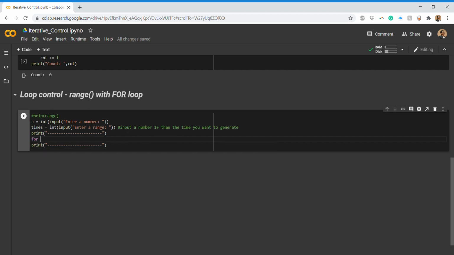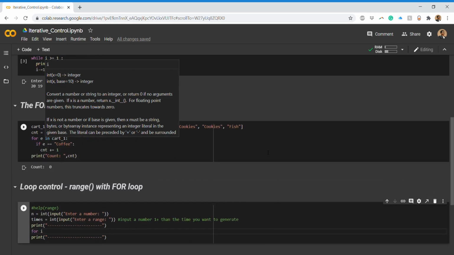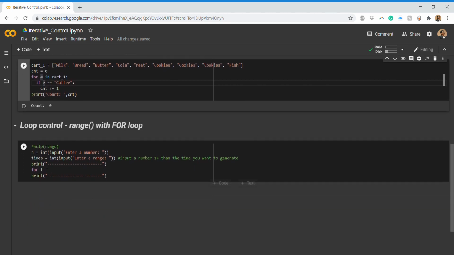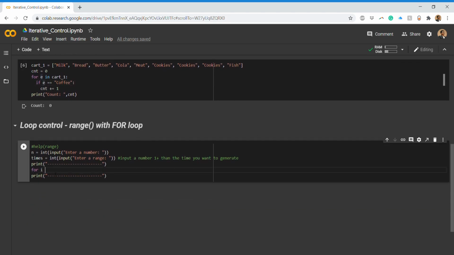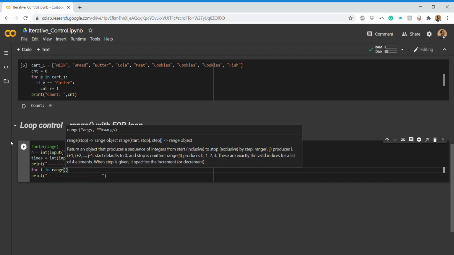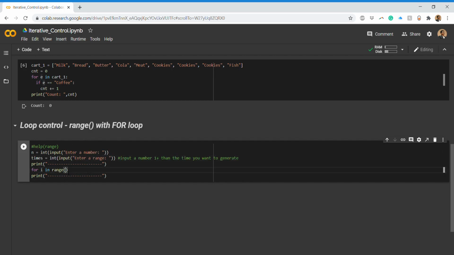So first we write the for keyword, then for i. Here I have told you can use this i, but it can be any variable, you can use a or b or c, any variable. There is no compulsion that you have to use this or that. Just for your understanding. And we use the membership operator that is in, and then we have this range function. Since we have this input range, we'll mainly use this range function. It is as simple as that.